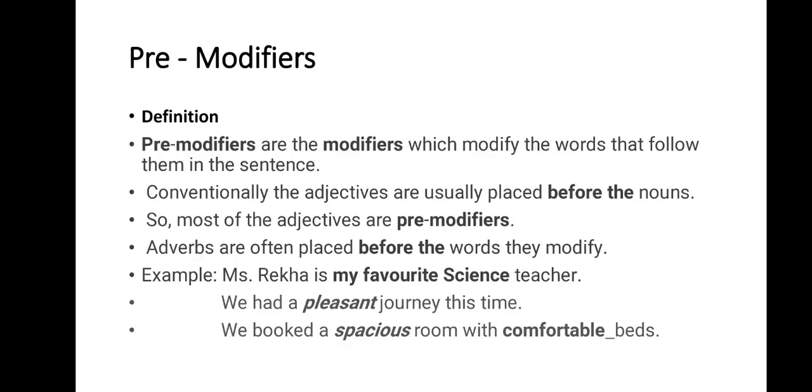We booked a spacious room with comfortable beds. The word spacious describes or modifies the noun room, and the word comfortable describes the noun bed. Understood, children?